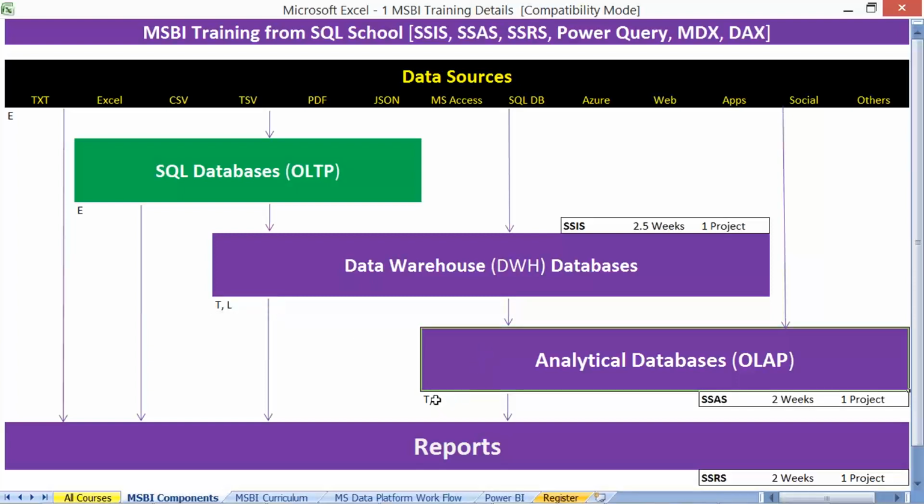Analytical involves mostly loads and sometimes even transformations also. I mean, performing some additional activities on top of existing data for forecasts, reports, etc. Everywhere, the skin, the outer layer of an MSBI project, would be the reports.